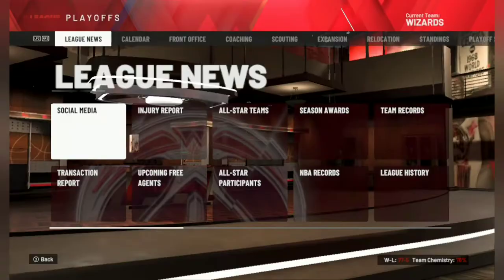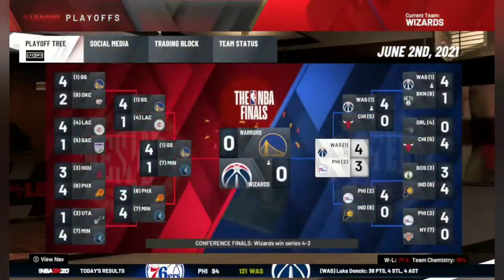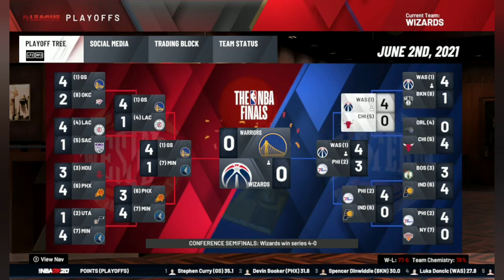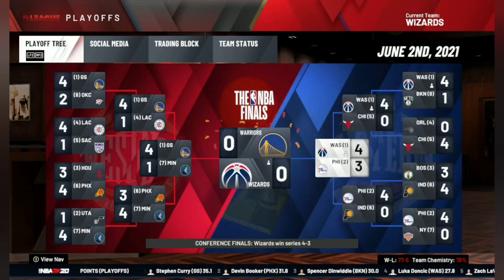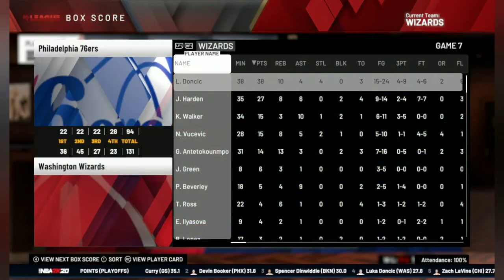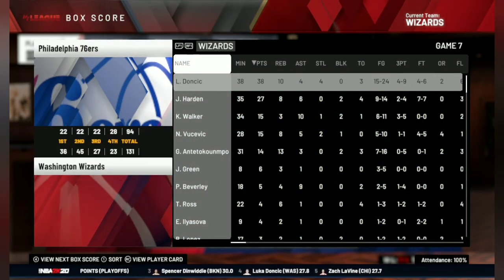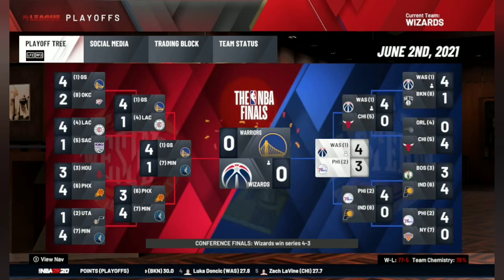We are going up against the Philadelphia 76ers, as we are up 3-0 and we barely win in game 7. I was just trying to stop this simulation, but I was not able to stop it. We were up 3-0, but somehow it went to game 7. Here's the game 7 box score, as we blow them out in game 7. Doncic has a special game, 38 and 10.